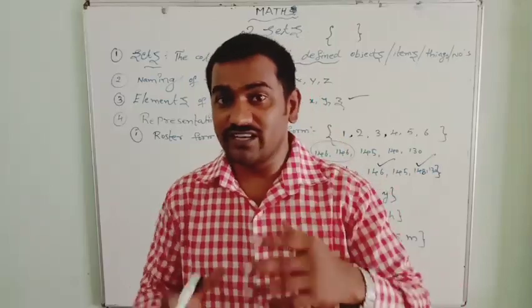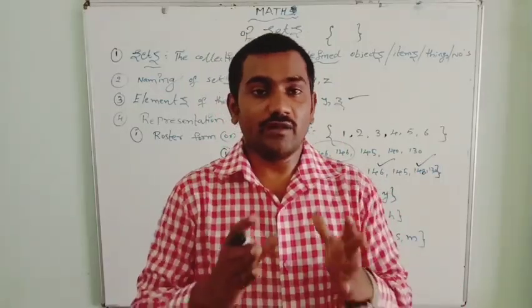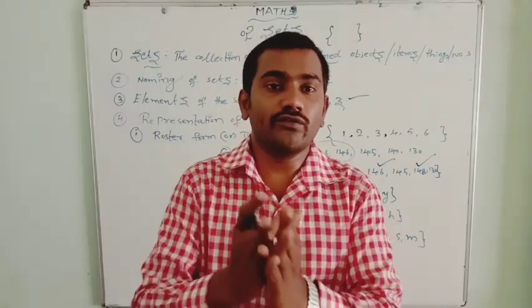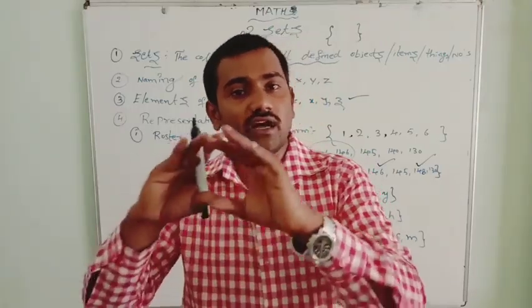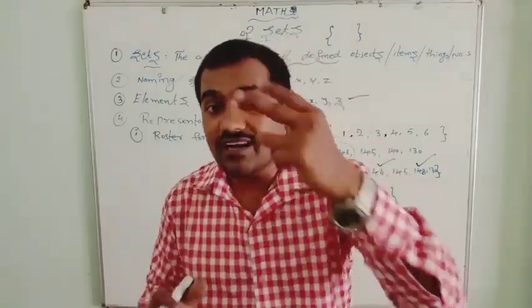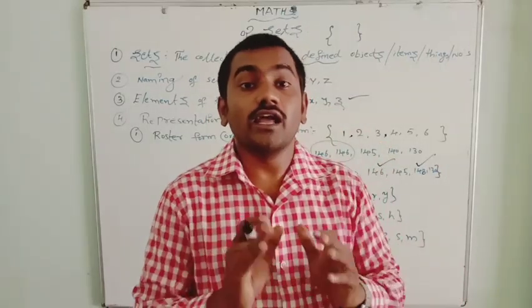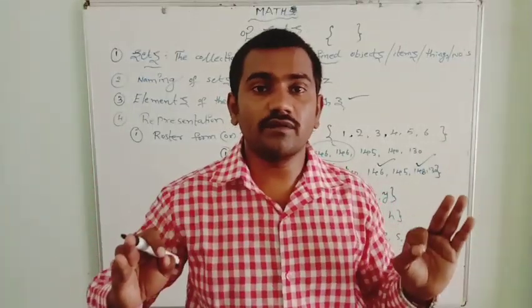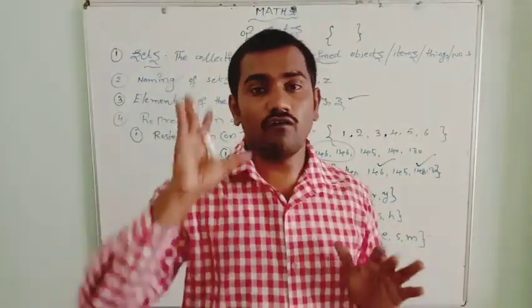There are two notes you need to remember. First, the order of the elements is not necessary, but if you are able to write in order, that's better. The second: elements should not be repeated. This is very important.